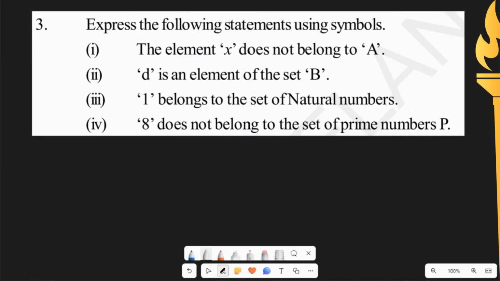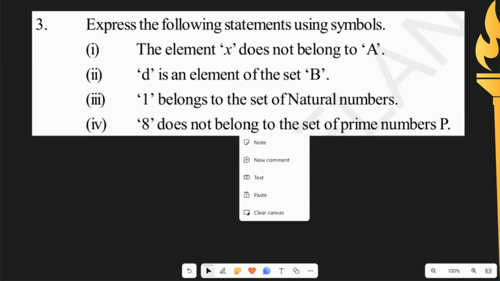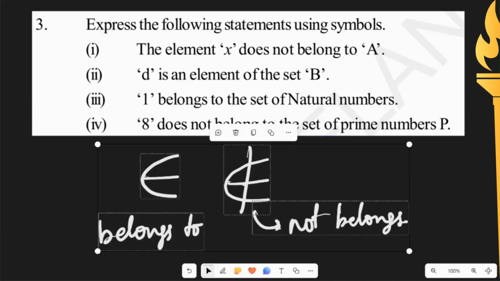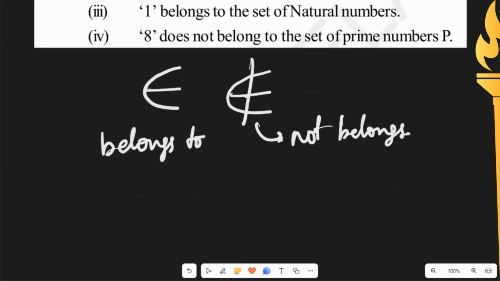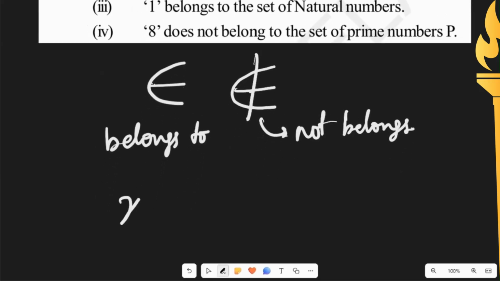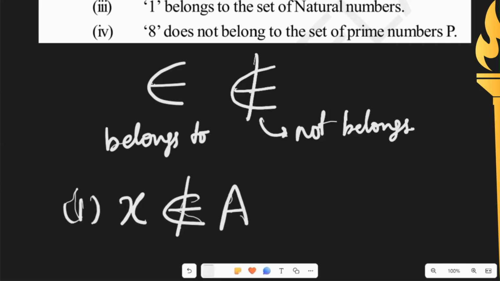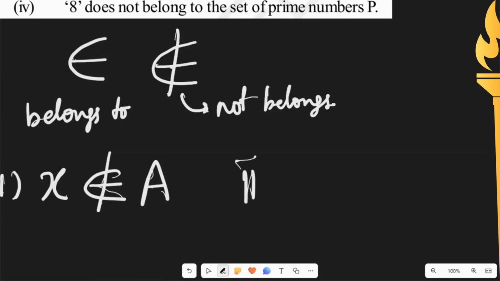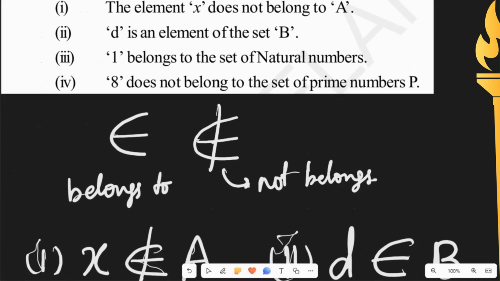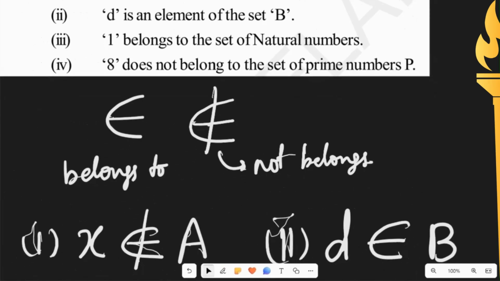Now the third question of exercise 2.1 says, express the following statements using symbols. So we have to use two symbols here, which are belongs to and does not belong to. First one, the element x does not belong to A. So we would write it as x does not belong to A. Second one, D is an element of the set B. So we would write it as D belongs to set B. Next, 1 belongs to the set of natural numbers.